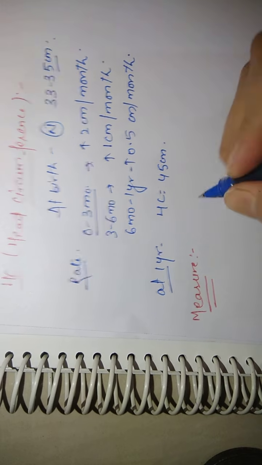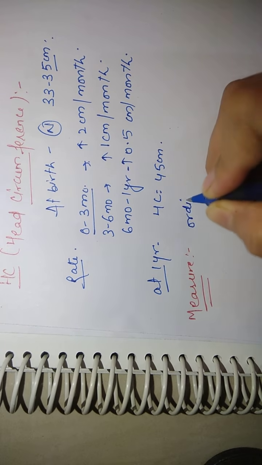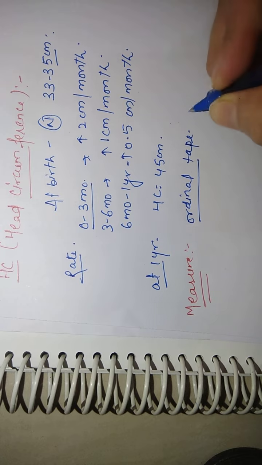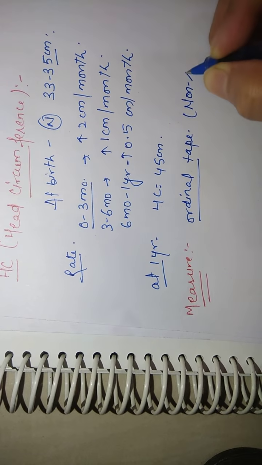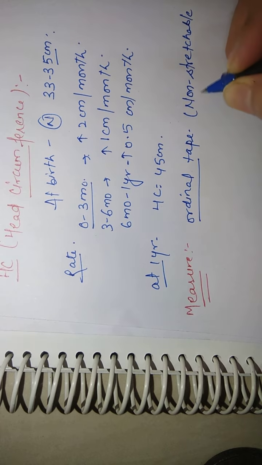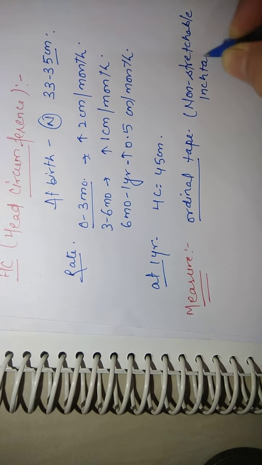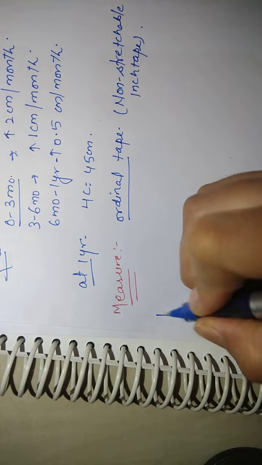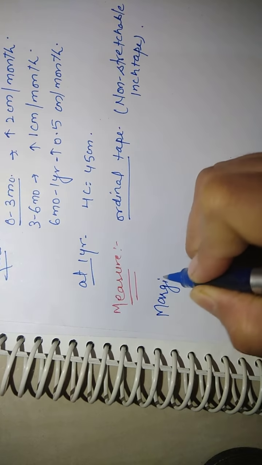So we measure head circumference with the help of an ordinal tape, or non-stretchable inch tape. What are the margins where we measure head circumference?